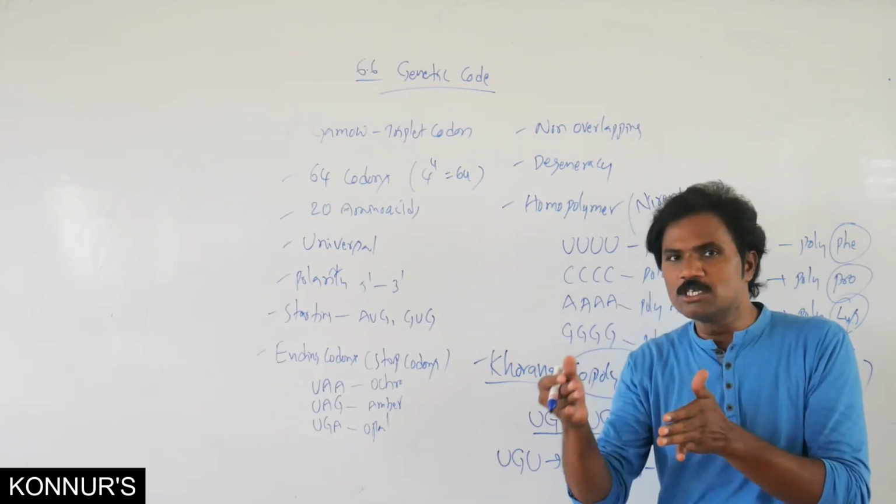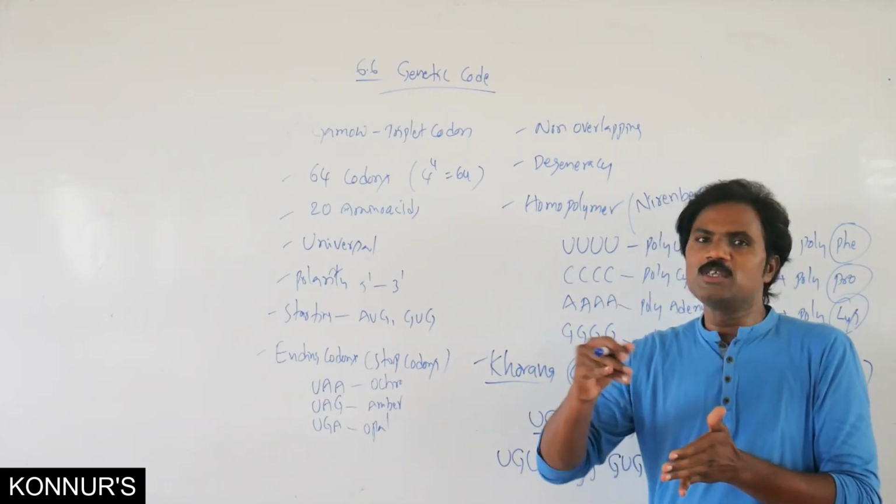Because it is in the middle, it must be a mutational change. Then vice versa, it changes.